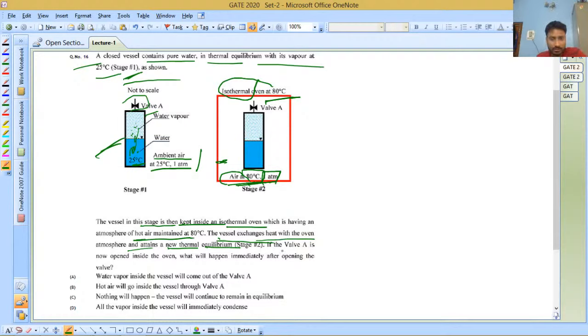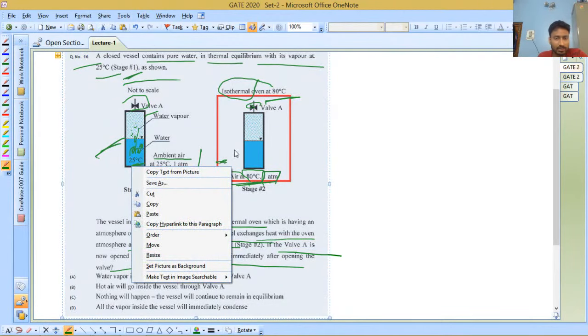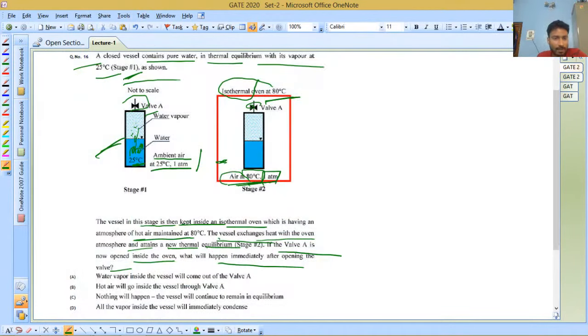And they are saying that the valve A is now open inside the oven. This valve A is now open. They are saying what will happen after opening the valve. You can see this water is at 25 degrees Celsius in the starting condition. And the ambient is also at 25 degrees Celsius, but the pressure is 1 atm.